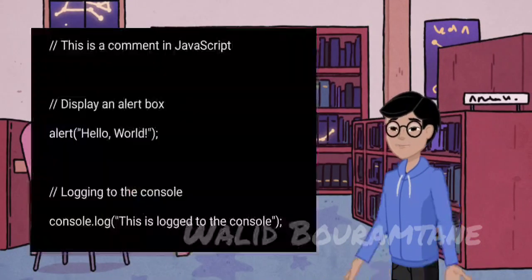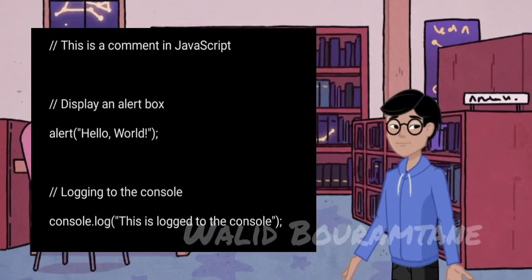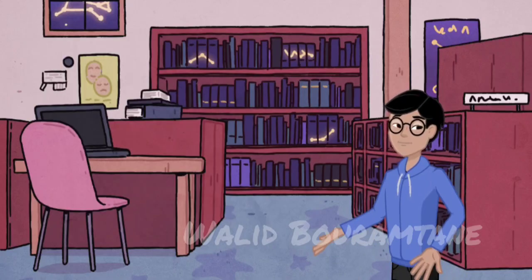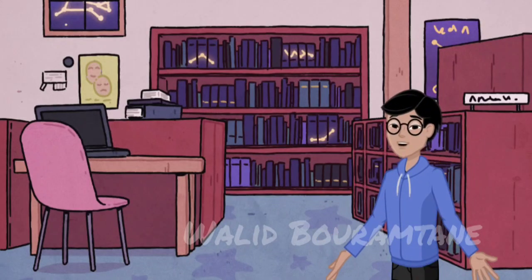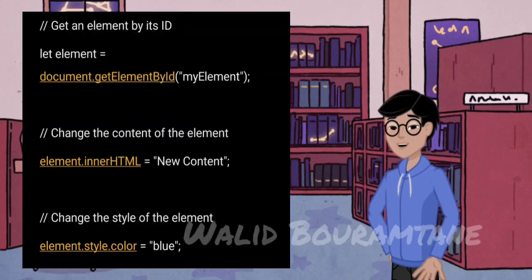Example, basic syntax. Here, alert("Hello, World") shows a pop-up message, and console.log outputs text to the browser's console. Manipulating the DOM, document object model. JavaScript can modify HTML content and CSS styles dynamically. This script changes the content and color of an HTML element with the ID myElement.